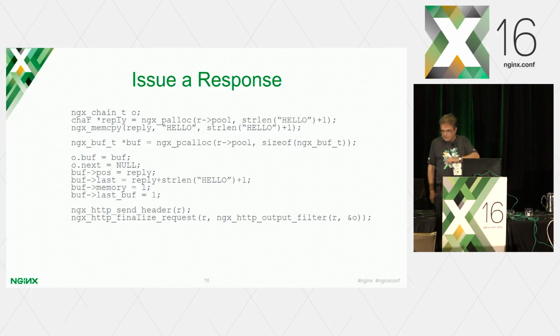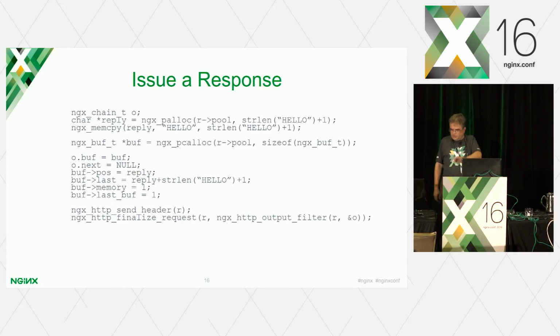And then furthermore, you allocate this buffer structure, which we just talked about. It's the same buffer structure that we had on input, which we now also use for output. You pc alloc that. It's called pc alloc for a chain, I think. And then you fill out all these pointers, essentially this chaining. Now, in this case, we have no chaining because we already know how long our response is. You could use chaining if you want to. Nobody stops you. But typically, you don't need to, because you know how long your response will be.